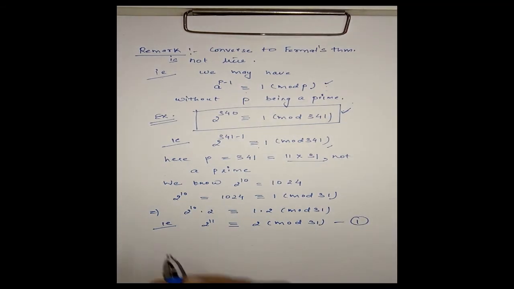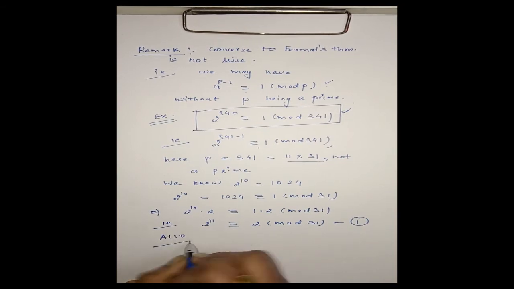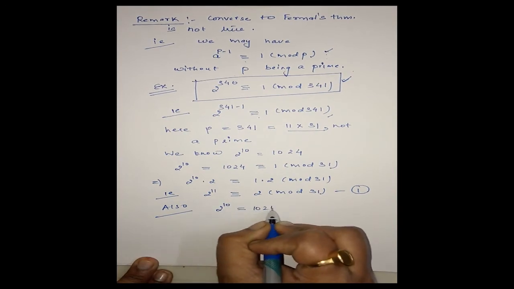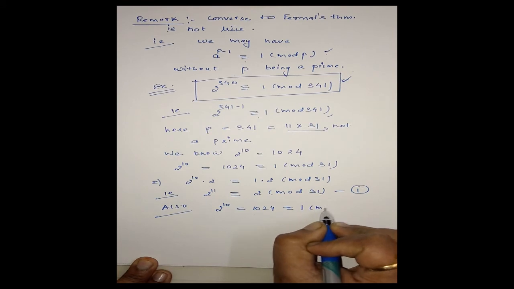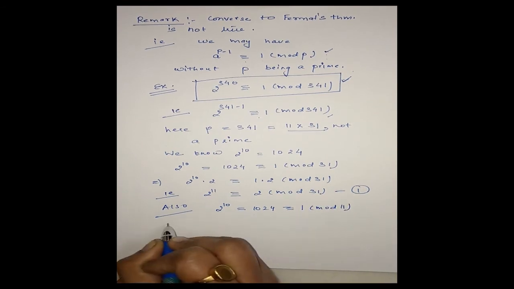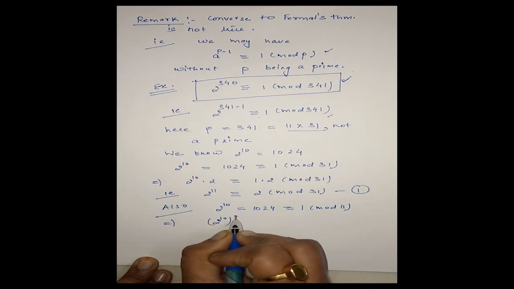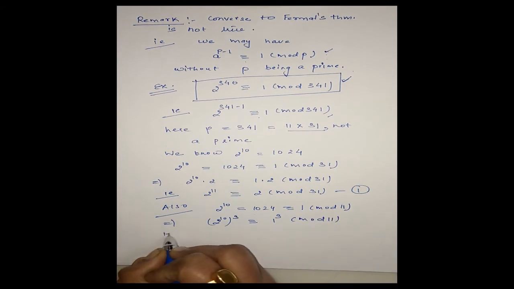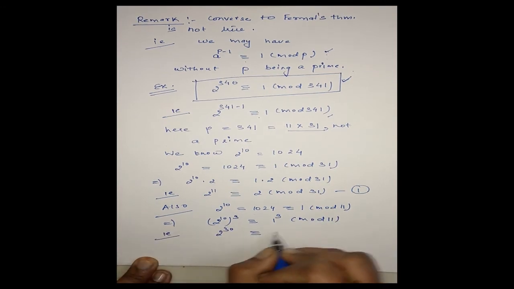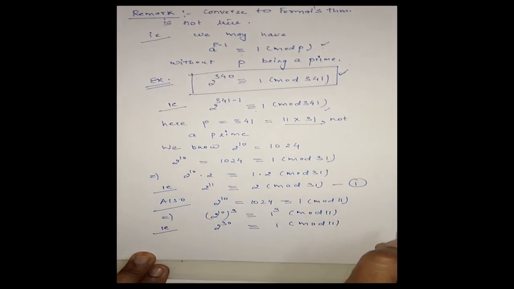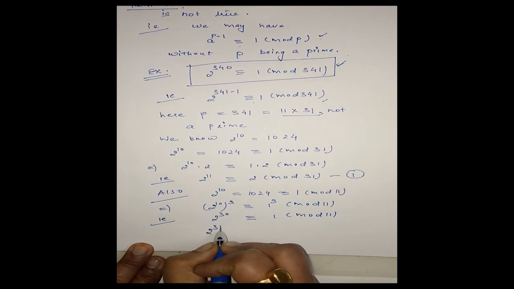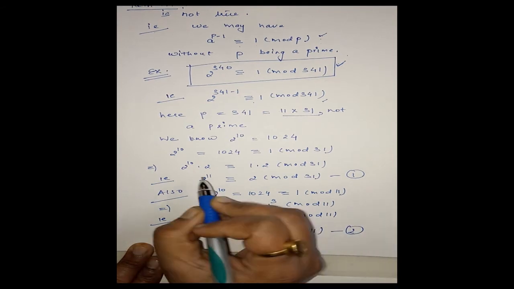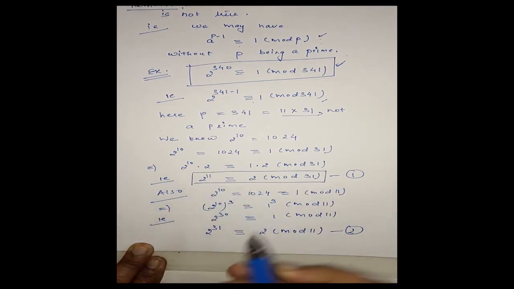Again, using this, also 2 power 10, which is 1024, is congruent to 1 modulo 11. Okay, this will imply 2 power 10 cube is congruent to 1 cube modulo 11. That is 2 power 30 is congruent to 1 modulo 11. Now multiplying 2 both sides, 2 power 31 is congruent to 2 modulo 11. Mark this as 2.